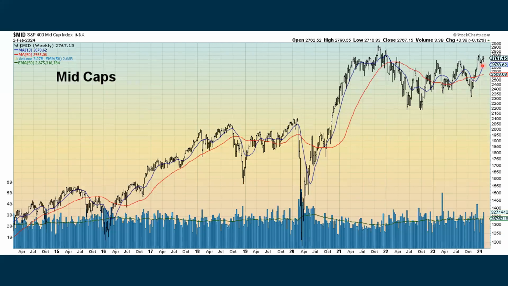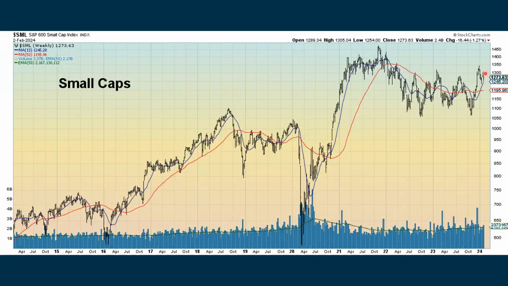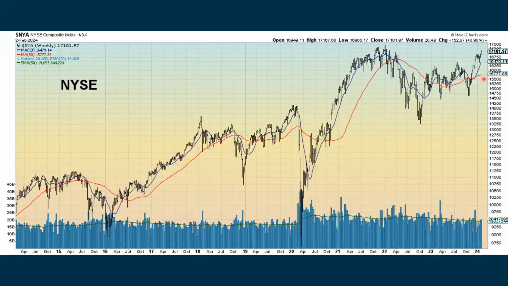The mid caps are also still in an uptrend when we look longer term, but they've been really choppy and very disappointing, but not as disappointing as the small caps, which still are in a longer term uptrend. But this whole January effect pretty much died with the end of December, and we've been just chopping around since.